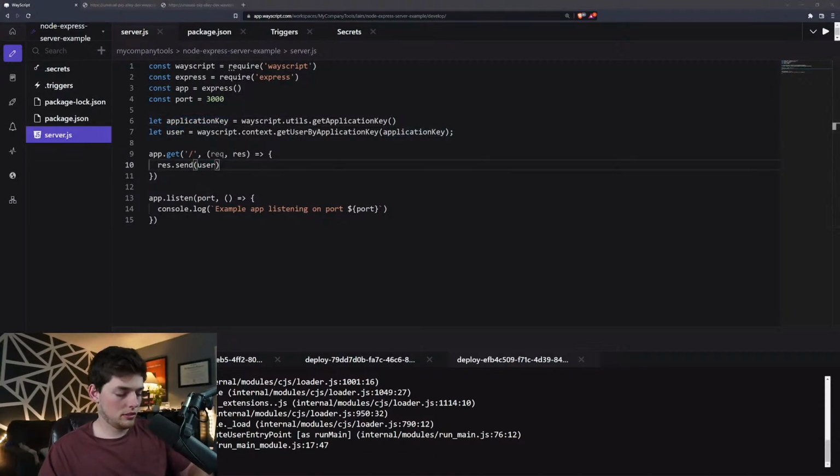And let's see how we can pull it out. Okay, looks like we can just index it.